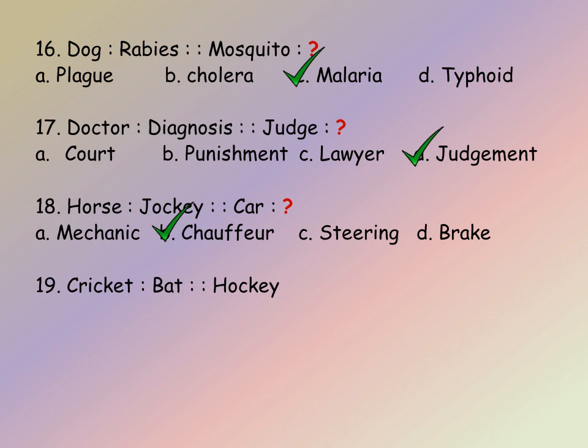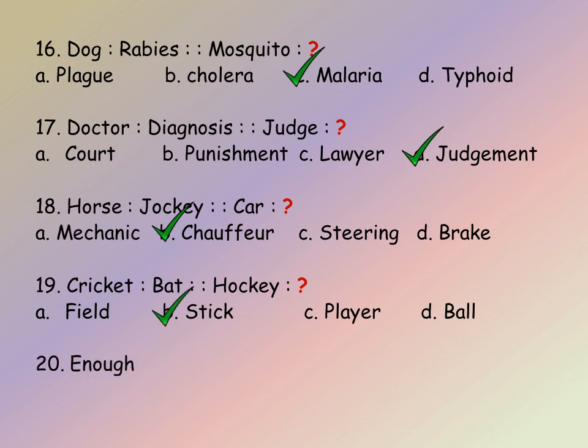Cricket, bat, hockey, blank. So the second one is used to hit the ball in a sport. This is the analogy followed in this question. So the options are A. Field, B. Stick, C. Player, D. Ball. So bat is used to hit the ball in the cricket sport. In the same way, stick is used to hit the ball in the hockey sport. So the answer is B. Stick.